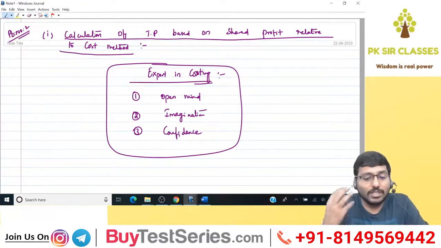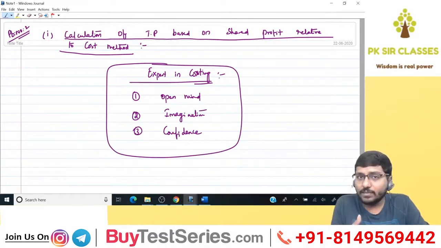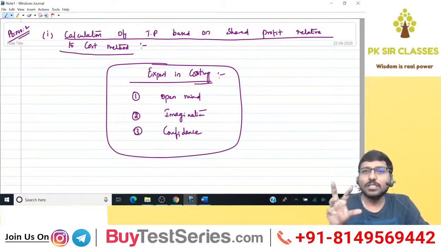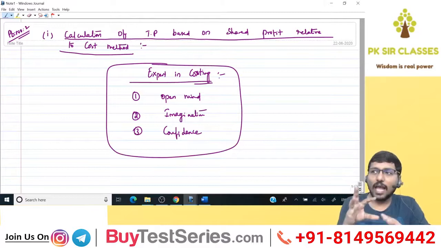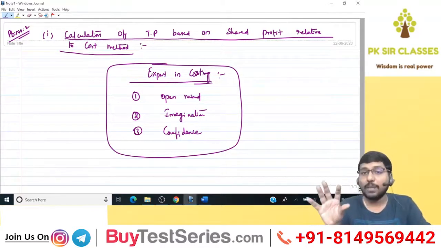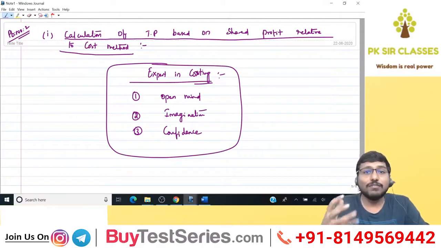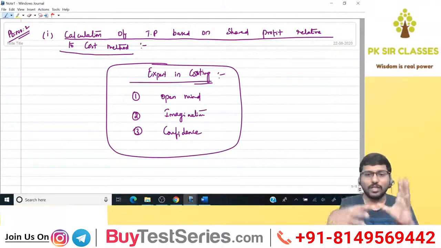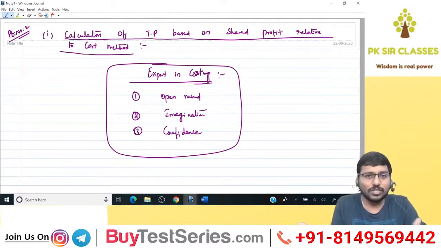So these are all the mindset changes that you need. Have an open mind. Open mind means, I told you already, being ready to accept everything. Second, imagination, because costing is a practical subject. In Germany, when they teach you this concept, they take you into the factory and show you how things are happening. In that case, it becomes interesting and easy to understand. But unfortunately, here we don't have these facilities. Moreover, ours is not a manufacturing hub. And we don't have 3D technology where I can show you 3D images like in the Iron Man movie. So that's also not possible.